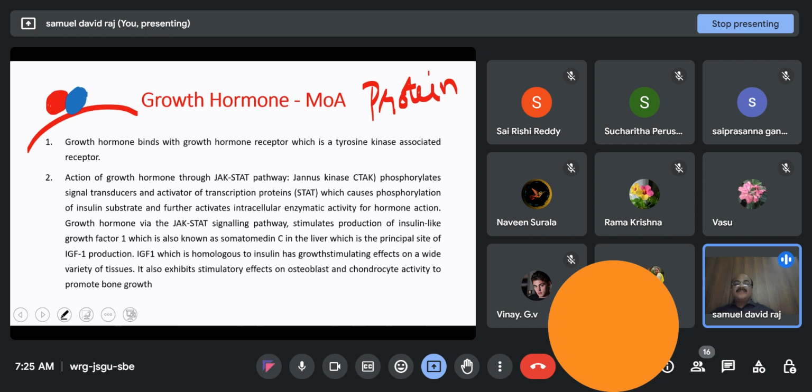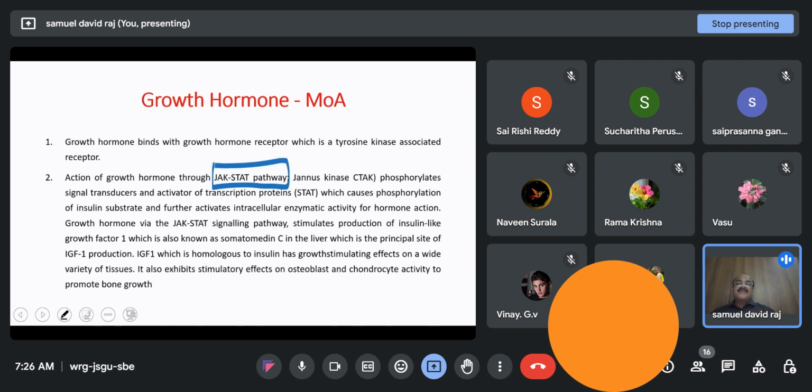And this receptor is a tyrosine kinase associated receptor. This is followed by what we call signal transduction, which utilizes the JAK-STAT pathway. So we have already discussed about it.